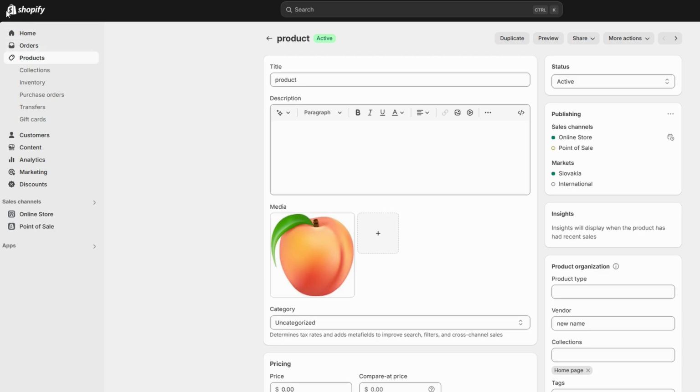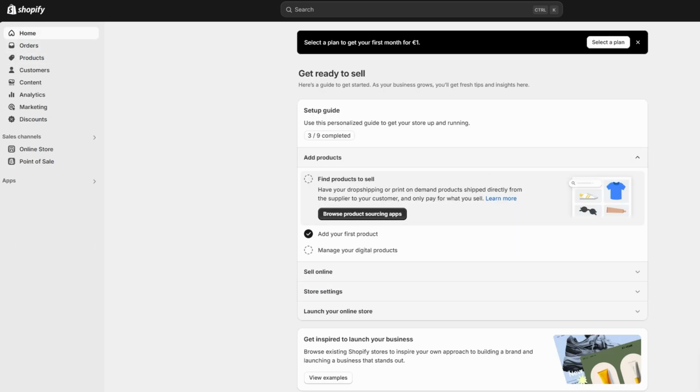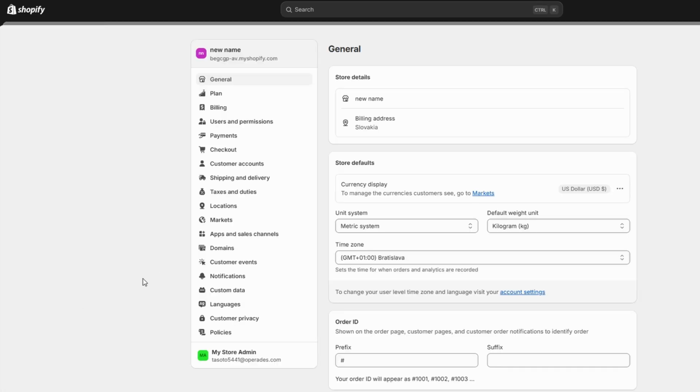Here's how you can add policy pages like refund policy, terms of service, privacy policy, and shipping policy to your Shopify store and display them in the footer. First, go to your Shopify Dashboard and click on Settings in the bottom left corner. From there, scroll down and click on Policies.